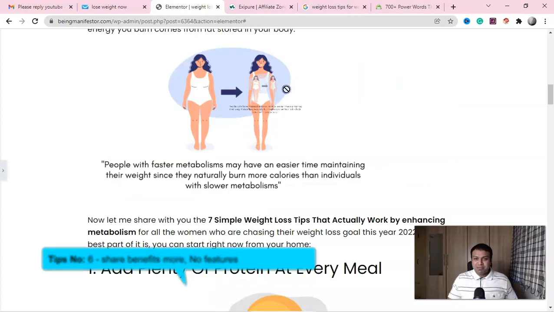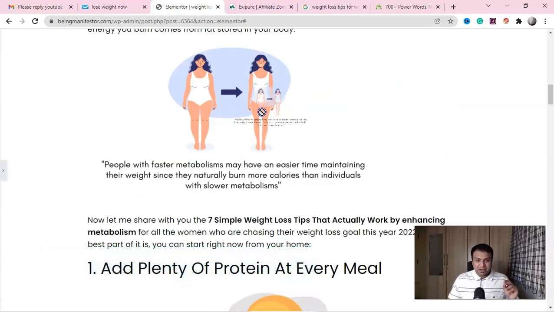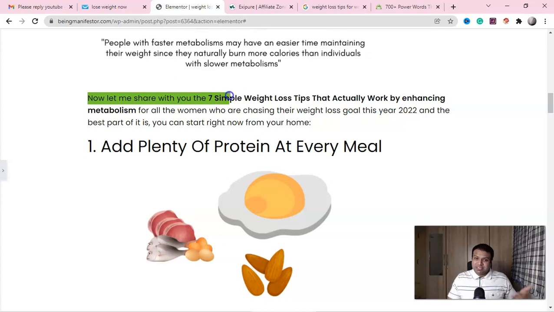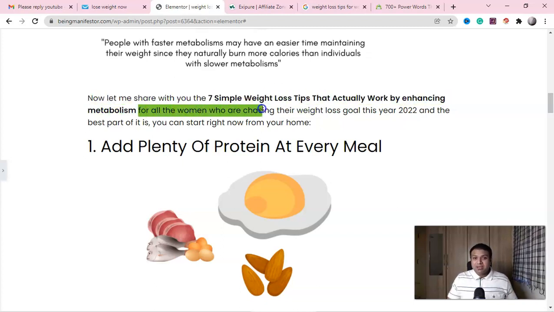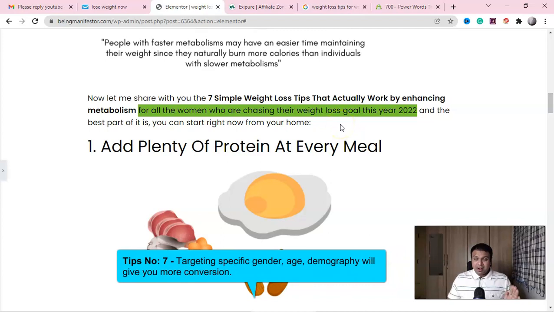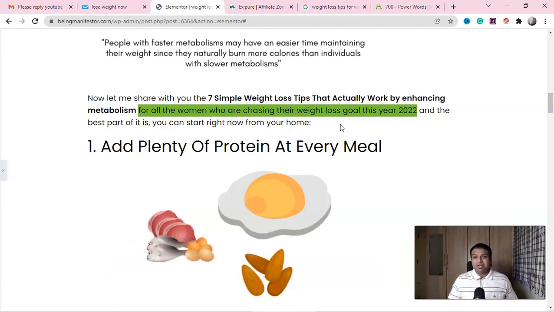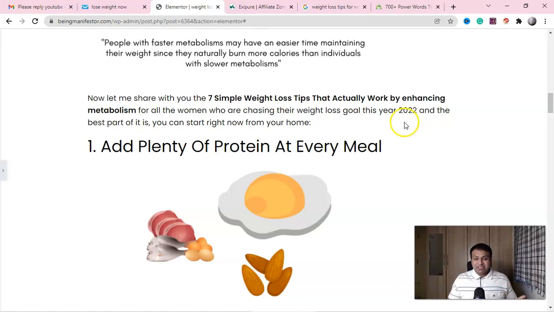Then I created this image. All these images I created with Canva, guys. Now let me share with you the 7 simple weight loss tips for all the women who are chasing their weight loss goal this year in 2022. This is for only women. Targeting one specific location, geo and age with a number is very, very important, guys. Here I'm not targeting men, only women. Okay, that's again a sales strategy.